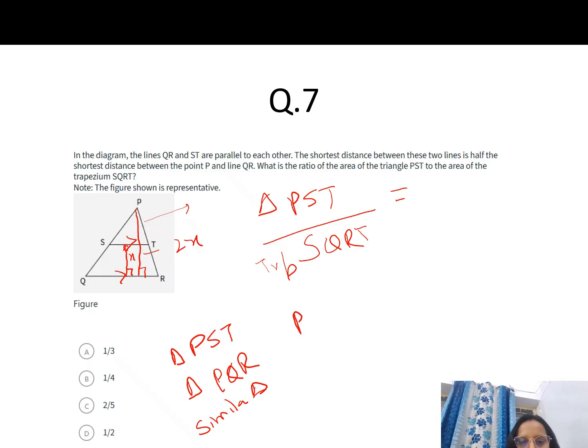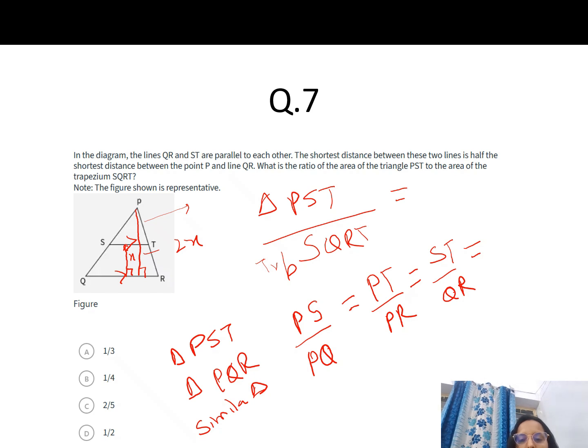When the triangles are similar, we know that the sides will be in proportion: PS by PQ equals PT by PR equals the third, ST by QR. This is also equal to the proportion of their heights.